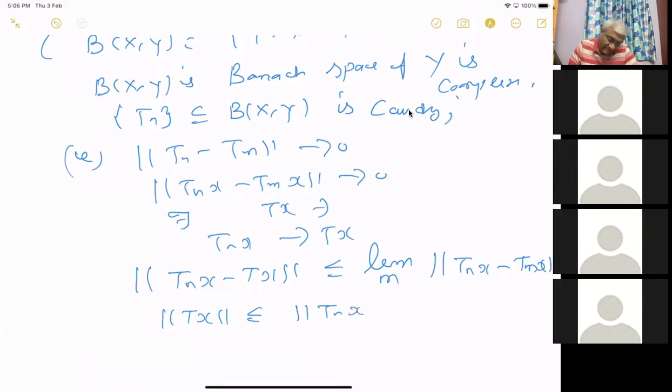You must have seen this. You can choose some n which is very big, and then you will only add an epsilon to that. If you choose norm x less than or equal to 1, then you will only be adding an epsilon. Because of that, norm T will be bounded, and from this inequality you can show that Tn converges to T. You must have seen this, so let me not go into too many details.